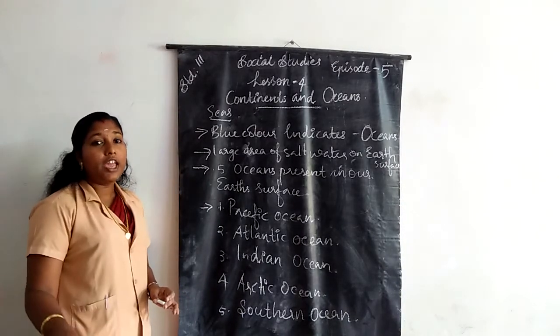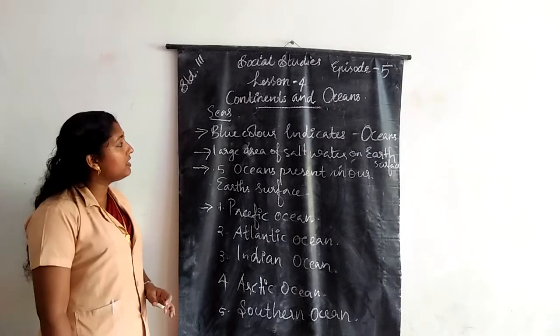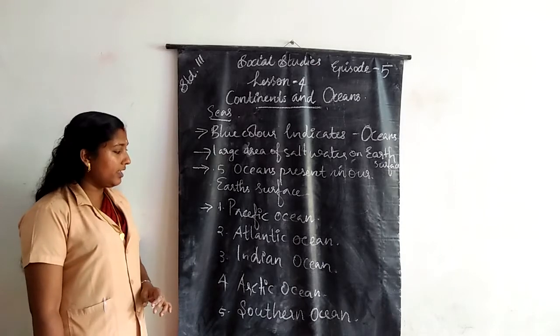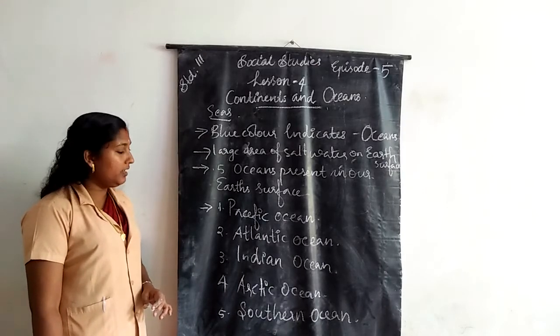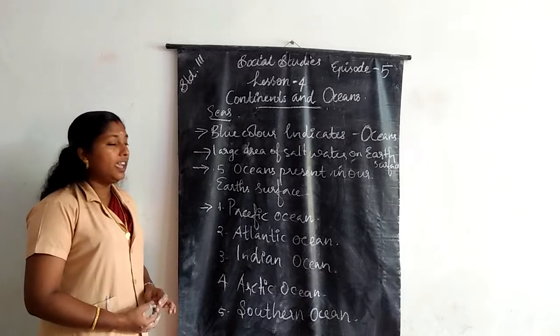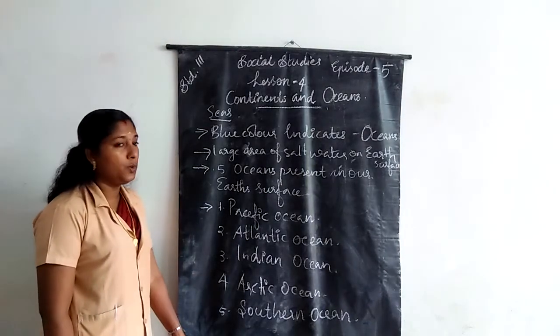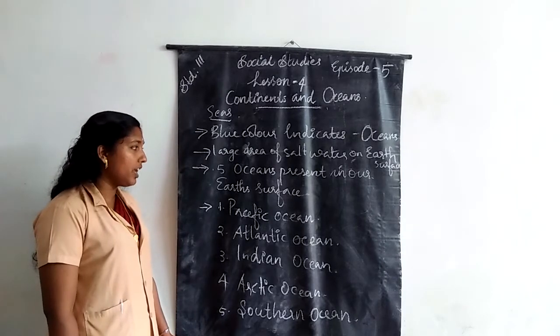There are 5 oceans on the surface of Earth. Which are they? Pacific Ocean, Atlantic Ocean, Indian Ocean, Arctic Ocean, and Southern Ocean. Once again, which are the 5 oceans?